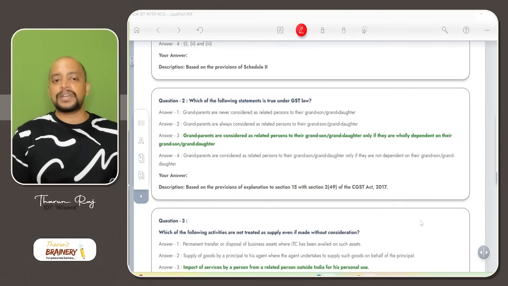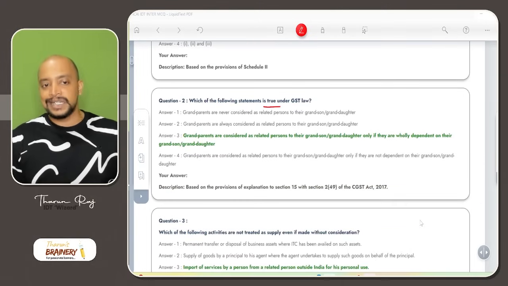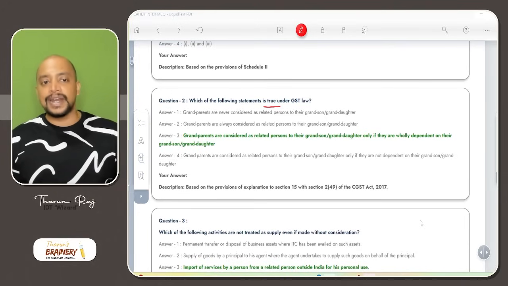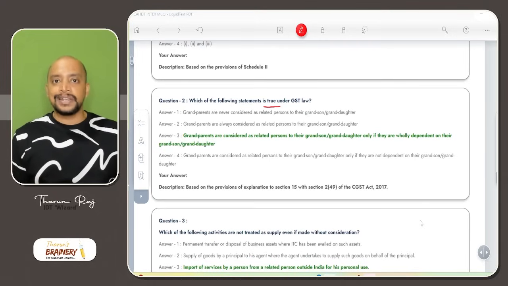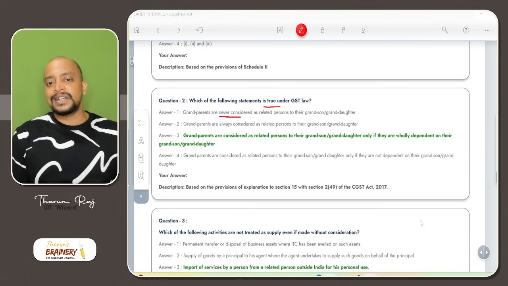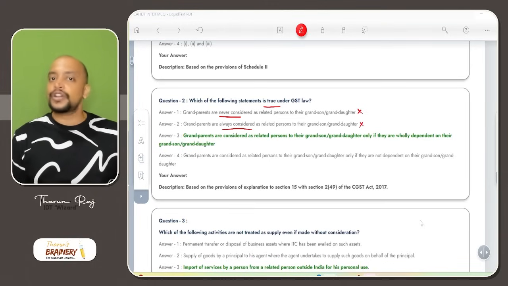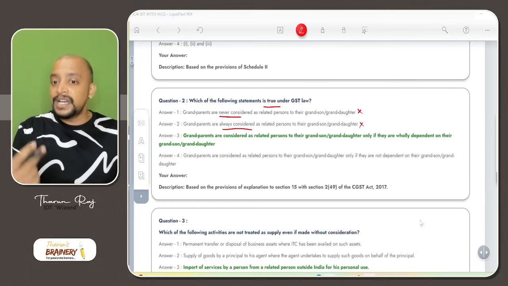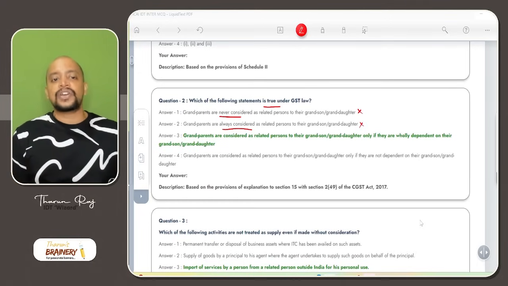Which of the following statements is true under GST law? Grandparents are never considered as related persons to their grandson or granddaughter. Grandparents will be treated as related if they are wholly and mainly dependent on that person, so never considered is not the correct statement. Grandparents are always considered is also not the correct statement. Grandparents are treated as related if they are wholly and mainly dependent on their grandson or granddaughter. So this is the correct answer.